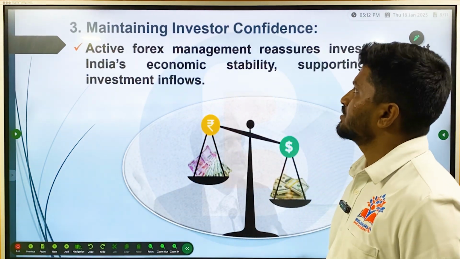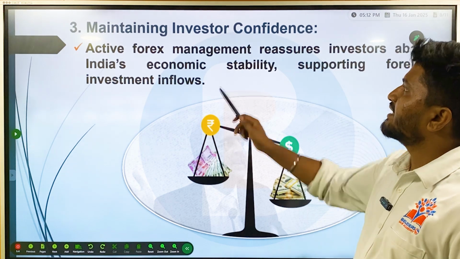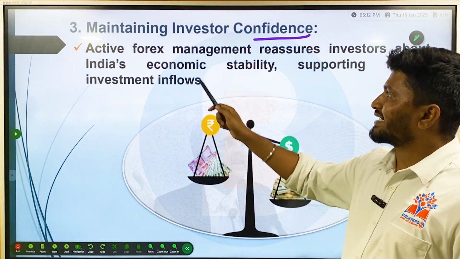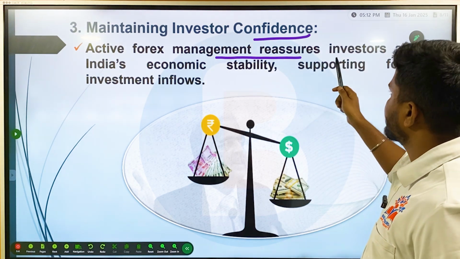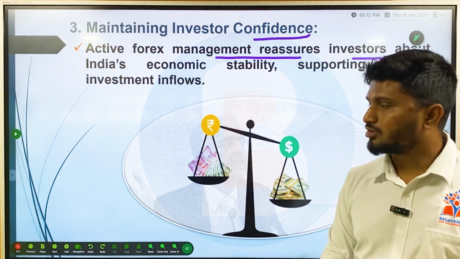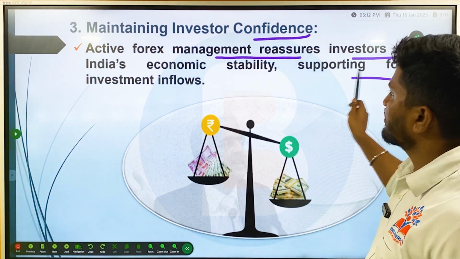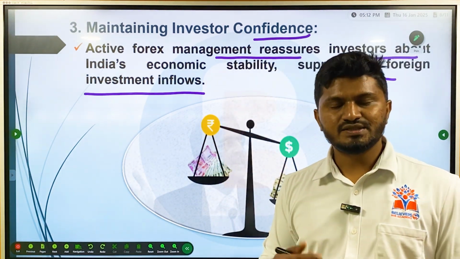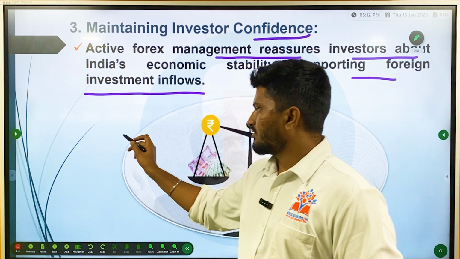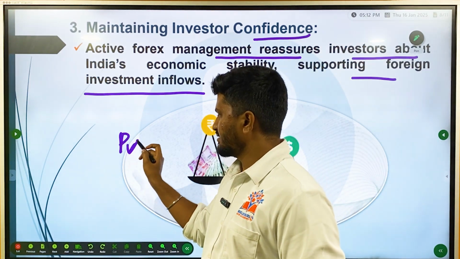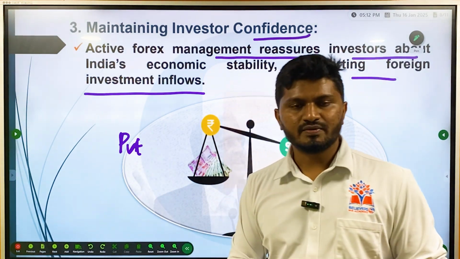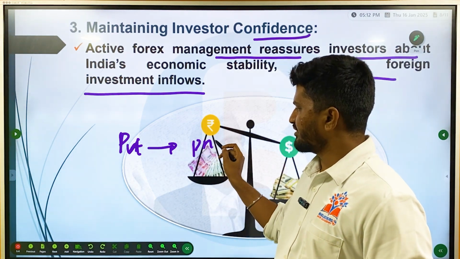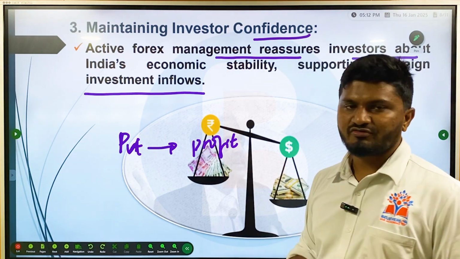And then, RBI should also focus on maintaining investors' confidence. That is, it should focus on active forex management, which reassures investors about India's economic stability, supporting foreign investment inflows. Okay, what is the idea behind investing in a particular country? For private entities, that is, foreign entities or any private entities, the main aim of investing in a particular country is profit.